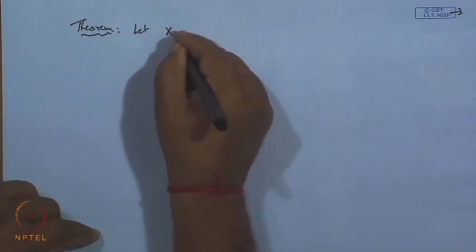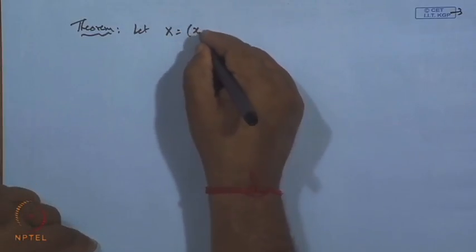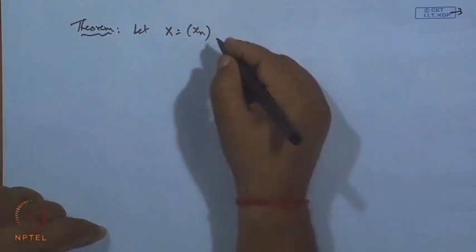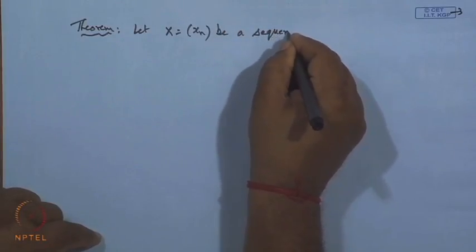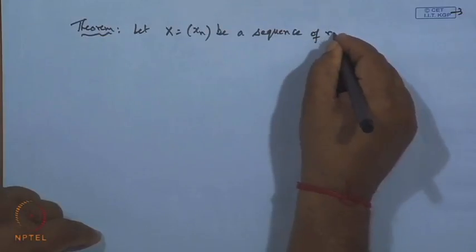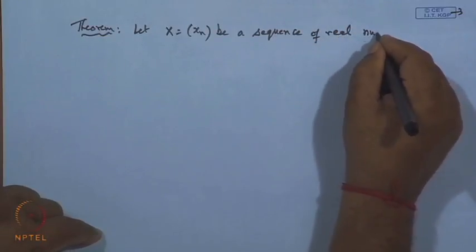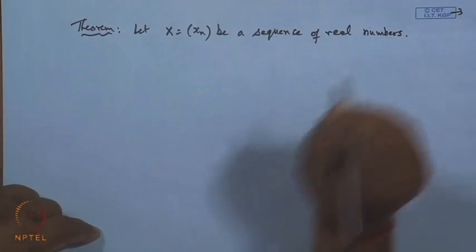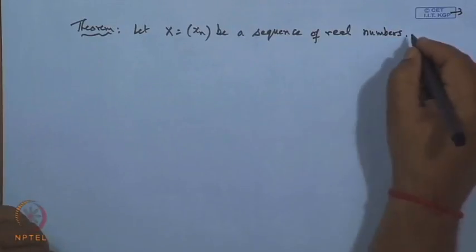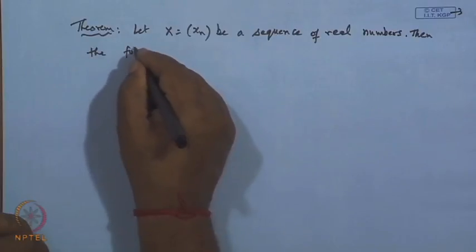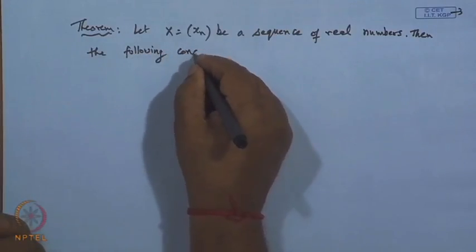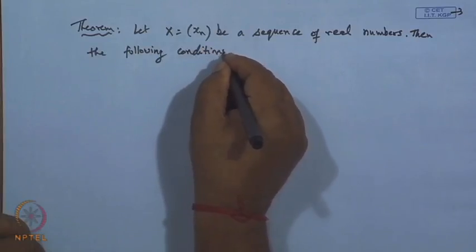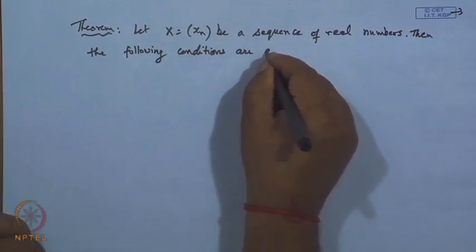So, let X, which is (x_n), be a sequence of real numbers. Then the following conditions are equivalent.